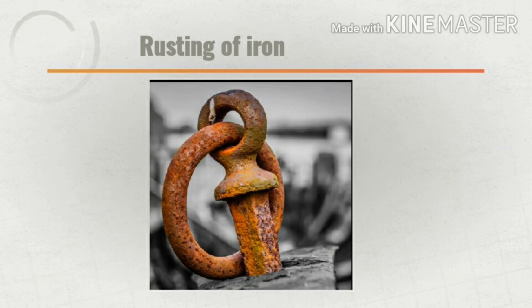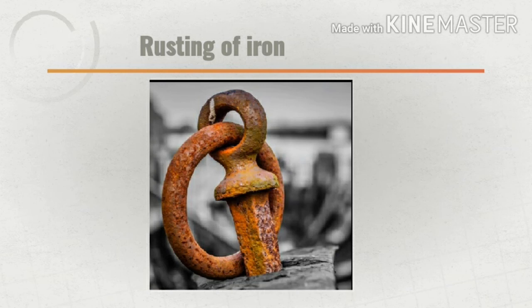Rusting takes place when an iron object comes in contact with air and water. So, if air and water are prevented from coming in contact with the iron object, then rusting will not take place.